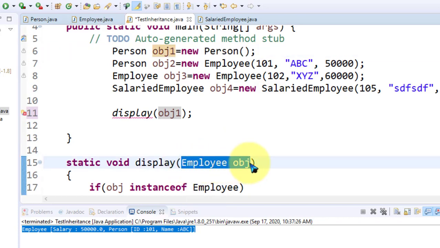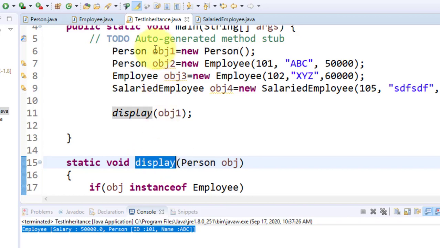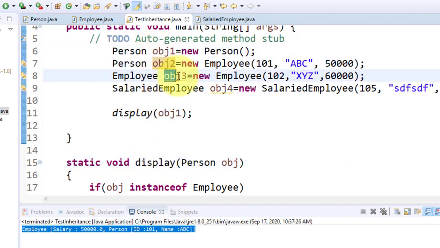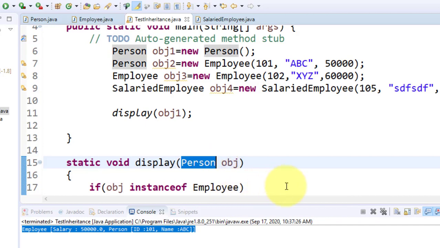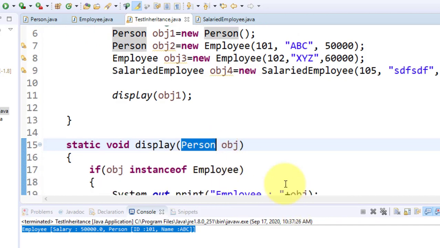So it is a downcasting. So downcasting directly is not possible. You have to explicitly cast it. I will tell you that later. First we will be clear about the upcasting, why we have to provide the upcasting. So upcasting means you just provide person obj, and for the display function you can pass any type of object, because the reference variable is a supertype. So any type of object means any subclass of person.